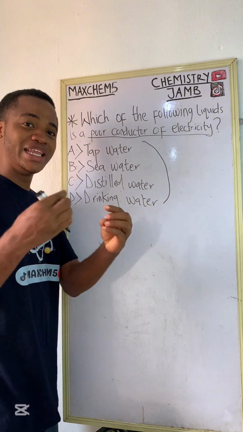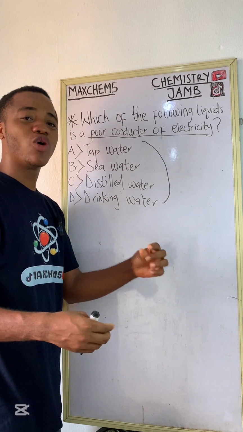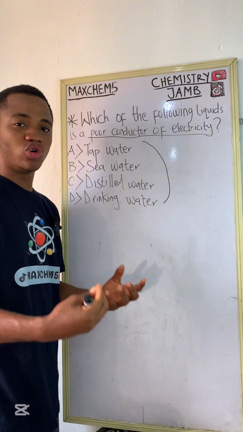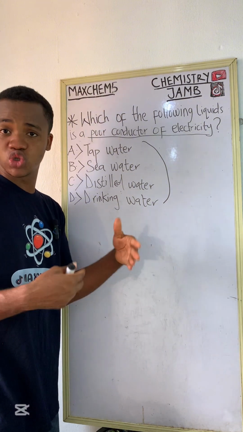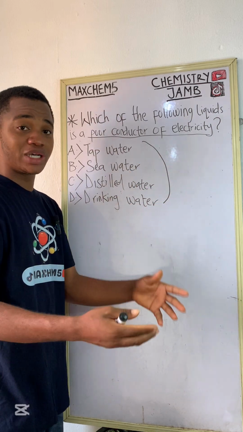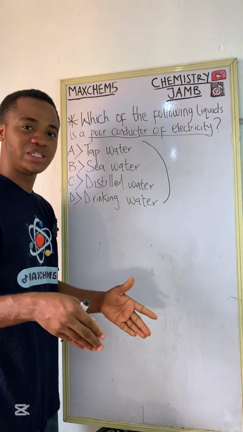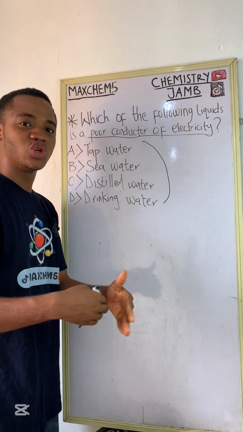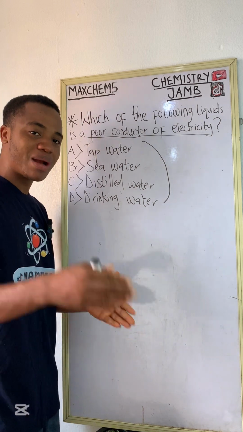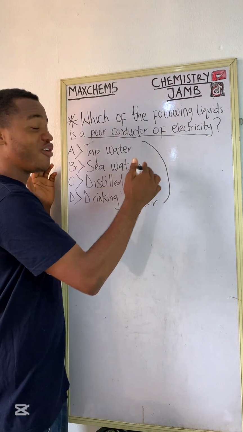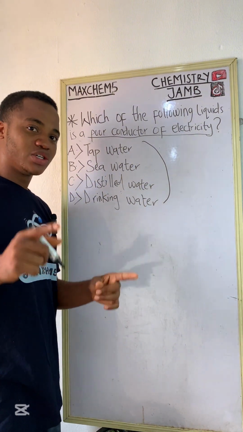For example, in a water solution, if you have water and you add salt to that water, you can see that the water automatically becomes a conductor of electricity because salt has been added into that water. Salt is sodium chloride, our normal table salt which we use at home. If you put salt in the water, that water starts to conduct electricity because the salt ions, the sodium ions and the chloride ions, start conducting electricity and they pass current from one place to another. So now, of which of these options can we be very sure that has no salt, right? So let us get right into it.